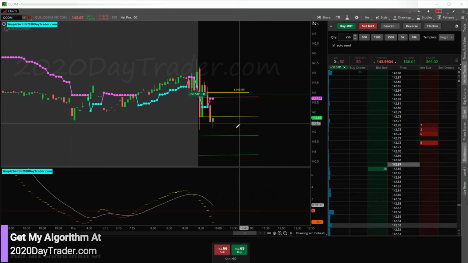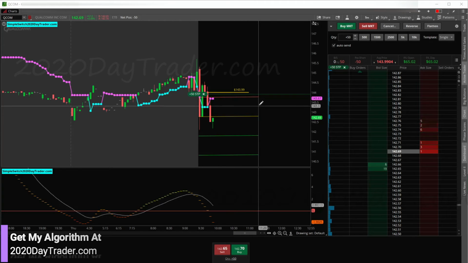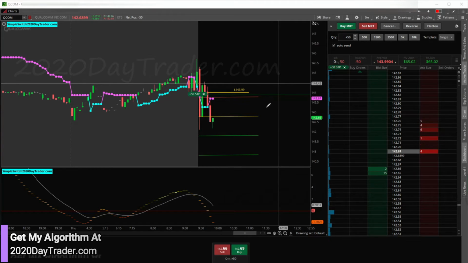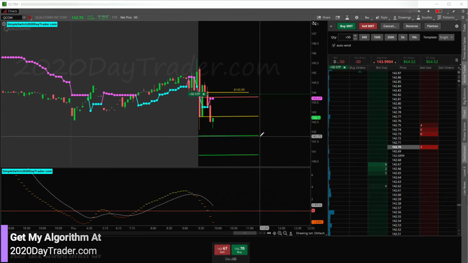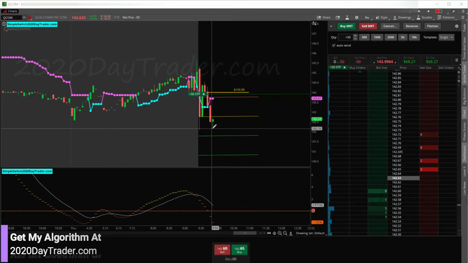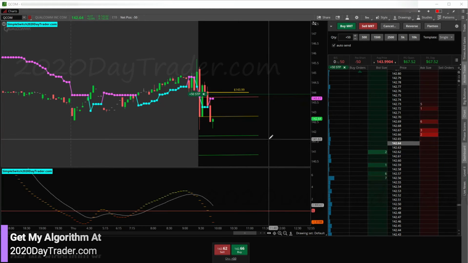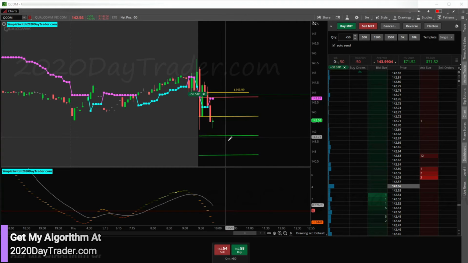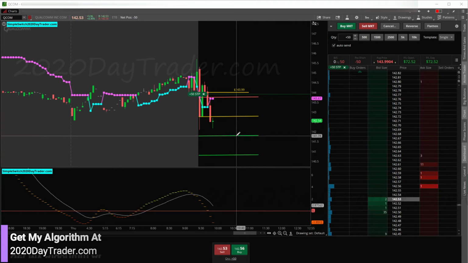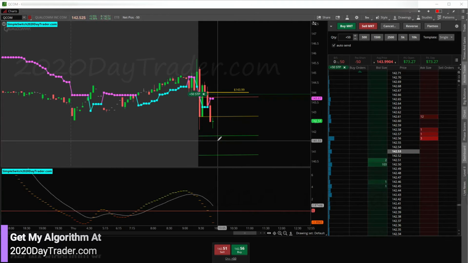And if there's more like us out there, then that could start a new up move in QCOM. So a lot of things can happen once we get here. I mean, we already hit this bounce, so this could be on its way back to the top of this into our consolidation channel, or it could come down here and do the fake out, breakout kind of thing and rob a bunch of people. So we'll see what happens.